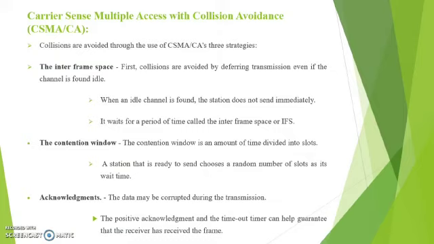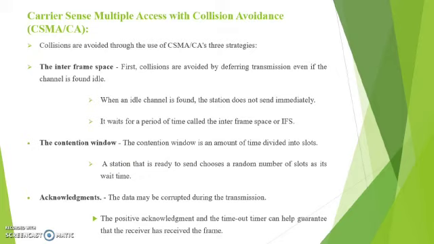Next is the carrier sense multiple access with collision avoidance, that is CSMA-CA. There are 3 strategies. First one is the interframe space. First, the collisions are avoided by deferring transmission even if the channel is found idle. When an idle channel is found, the station does not send immediately. It waits for a period of time called the interframe space or IFS.